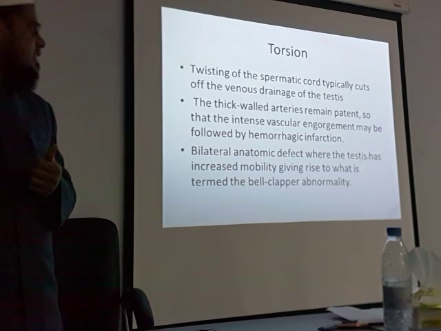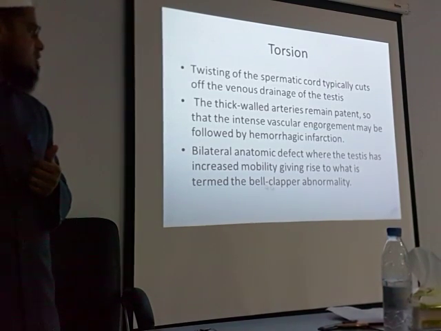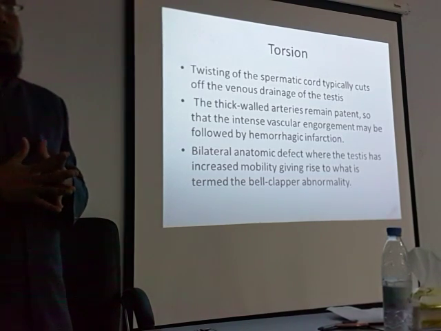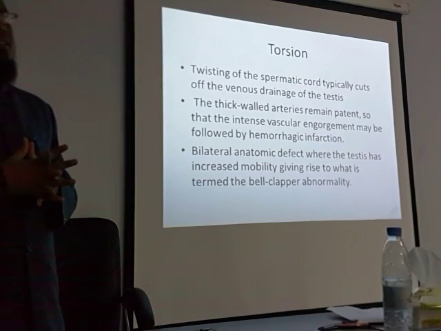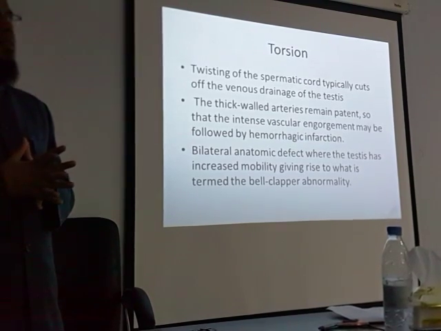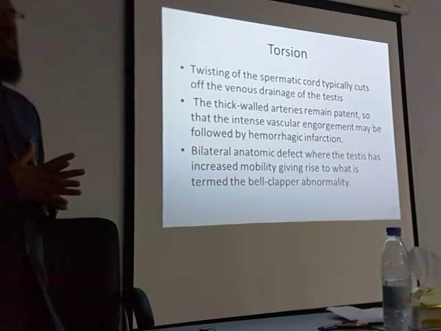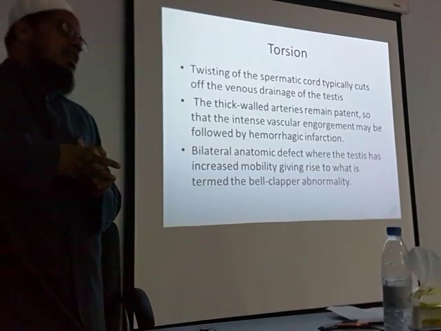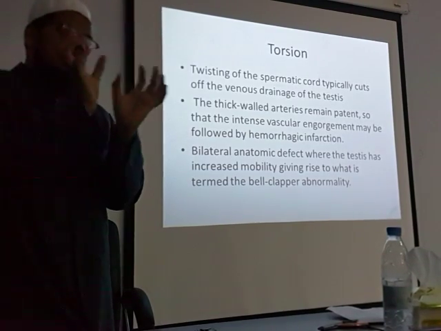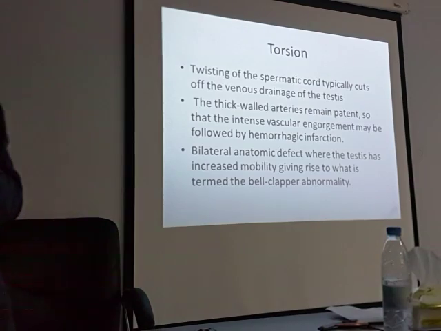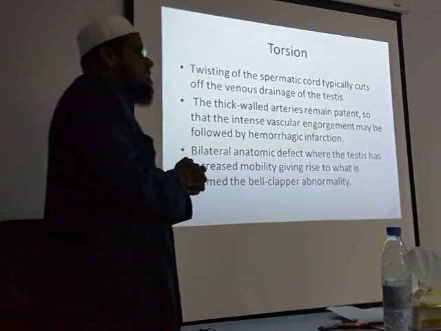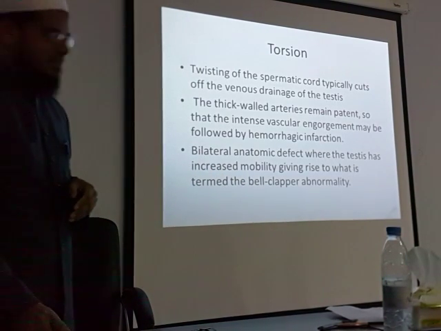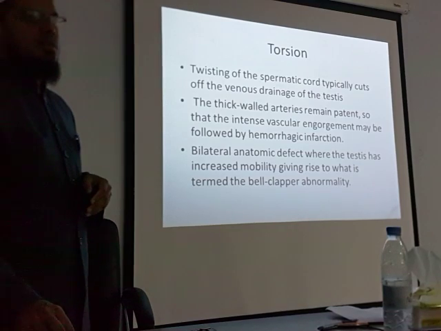Bilateral anatomic defect where the testis has increased mobility gives rise to what is termed bell clapper abnormality. What is bell clapper? Write this word and see, because if you see, you will know what is bell clapper. If I explain it, it is like this and how it claps like that, you will not understand. Bell clapper abnormality is seen in torsion of testis if it is bilateral. You will get on that, don't worry.